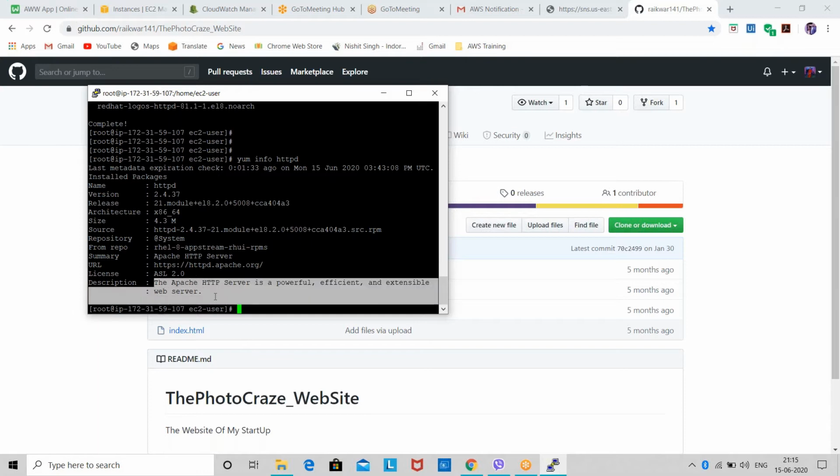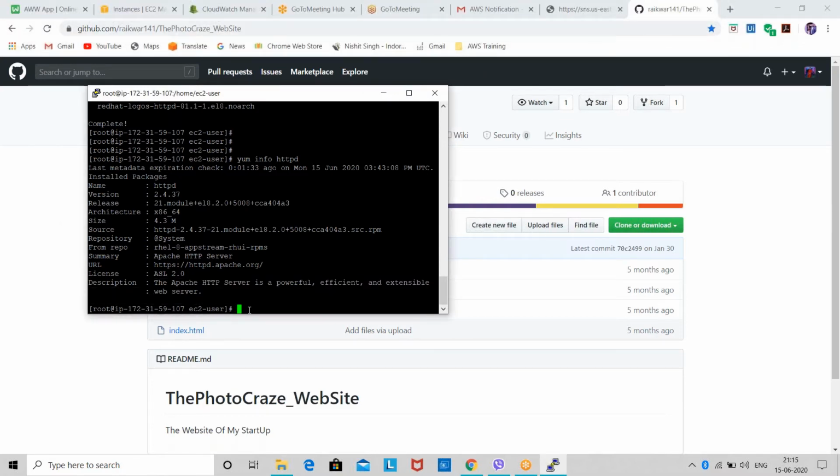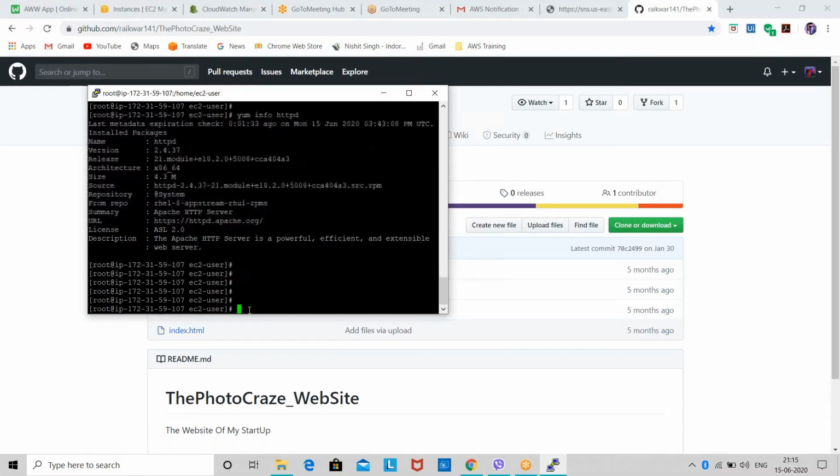So the Apache server. Linux has installed the Apache server for me. The Apache HTTP server is a powerful, efficient, and extensible web server. Okay, so this way you can install the web server. Then what I'll do is I'll quickly restart the server.